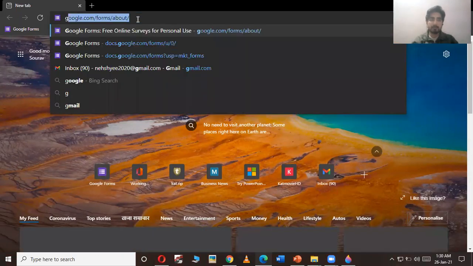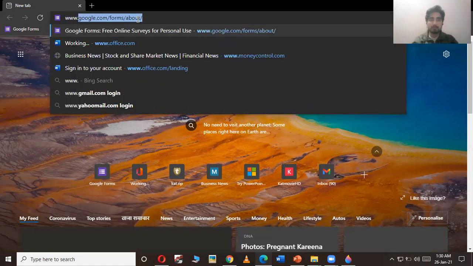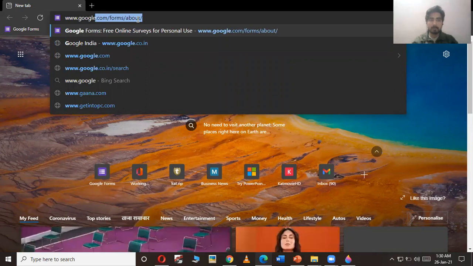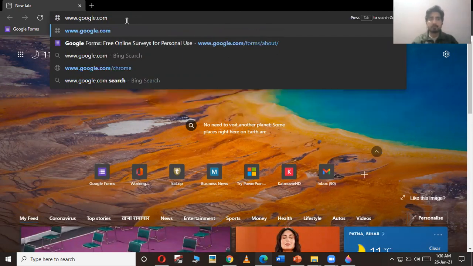For that, we just need to write the address of the Google website, that is www.google.com. You just need to type that web address in the address bar of any web browser. If your computer or your device is connected with the internet, that web page will open. Now press enter and let's open the Google web page.